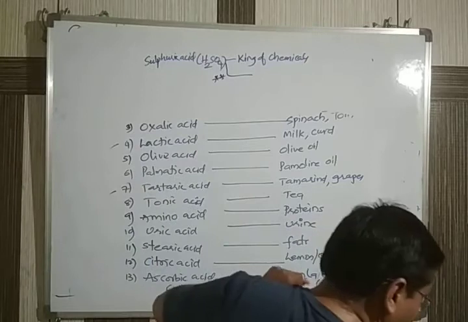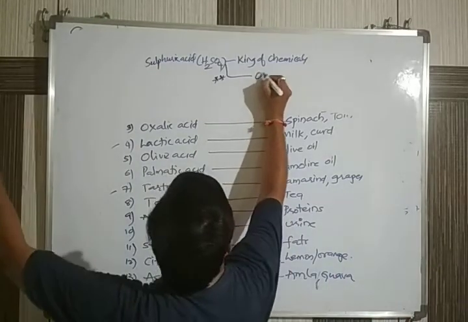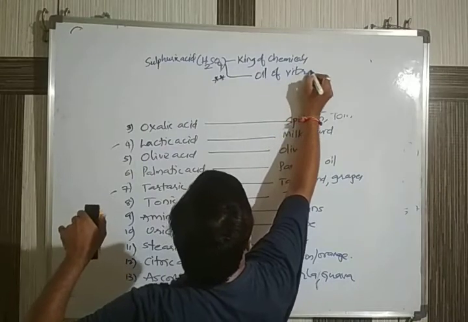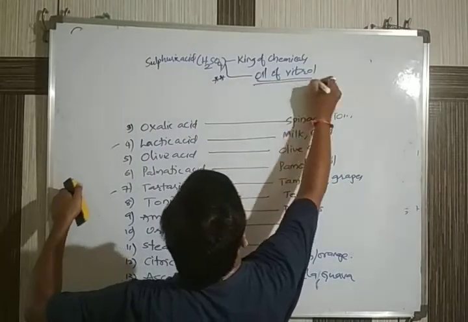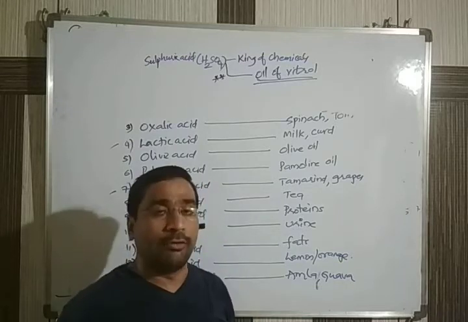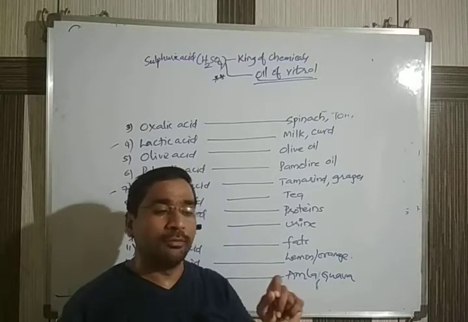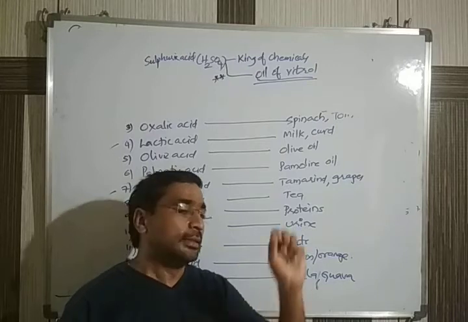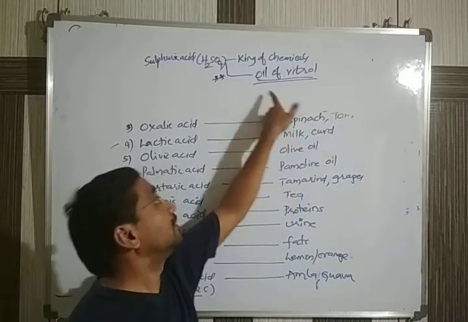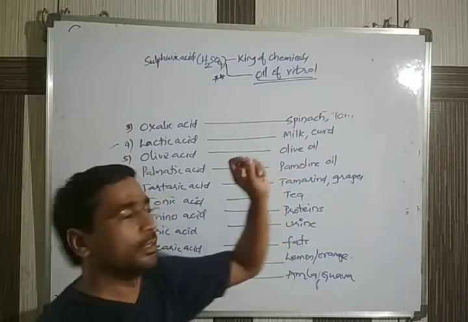The common name of sulfuric acid is oil of vitriol. What is the common name of sulfuric acid? Oil of vitriol. In some competitive exams, they ask what sulfuric acid is commonly called, and the answer is oil of vitriol.